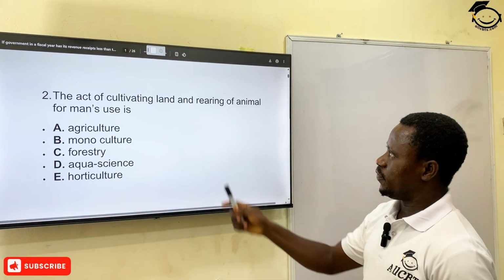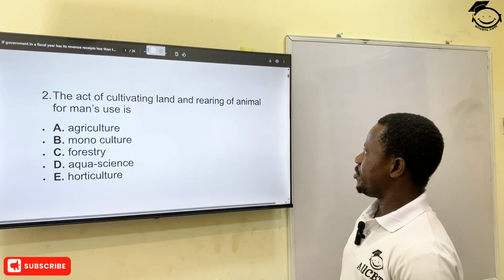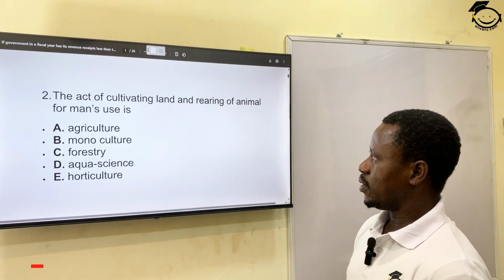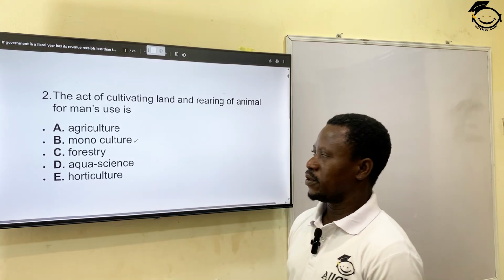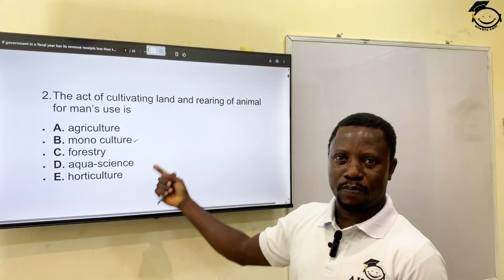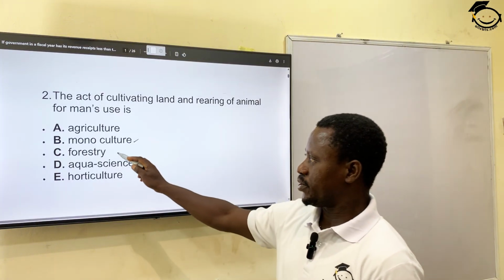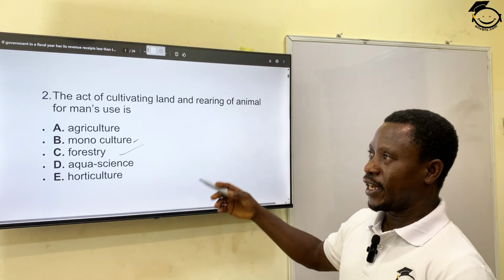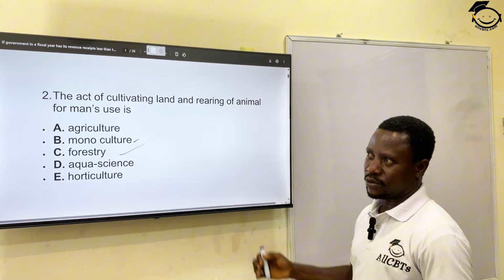The act of cultivating land and rearing of animals for man's use is... When we say monoculture, that is producing one particular product. We say forestry, we talk about preservation.